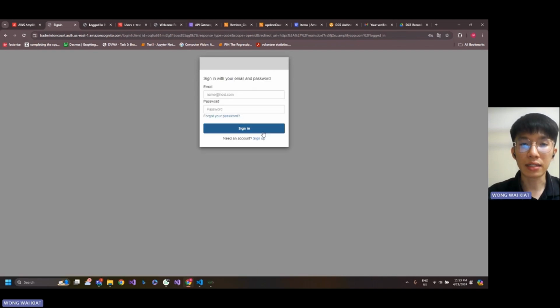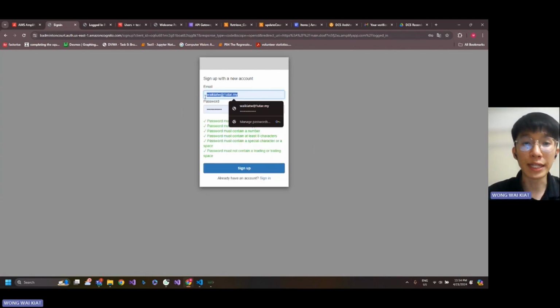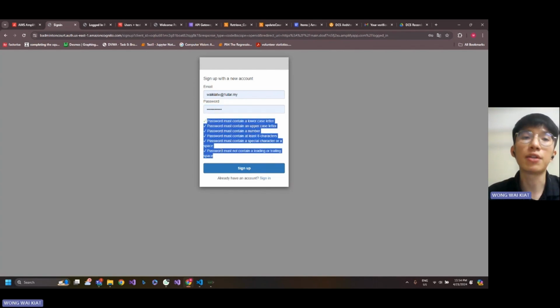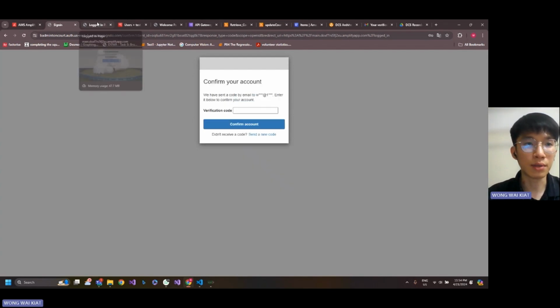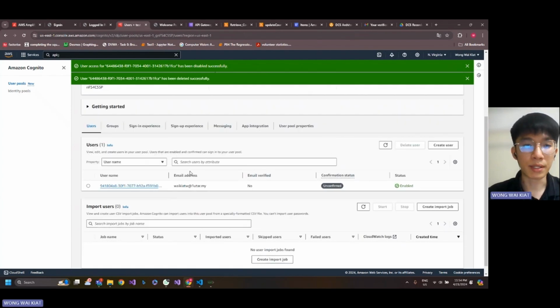Here we click sign up as a new user, and we have to sign up for a new account. Here we enter our email and also the password. The password has to fulfill all these criteria before you can register an account. So we click sign up. After we click sign up, we can see that in the AWS connector, the email address that we keyed in just now appears here, but the status is unconfirmed and not verified, since we have not yet verified our account.